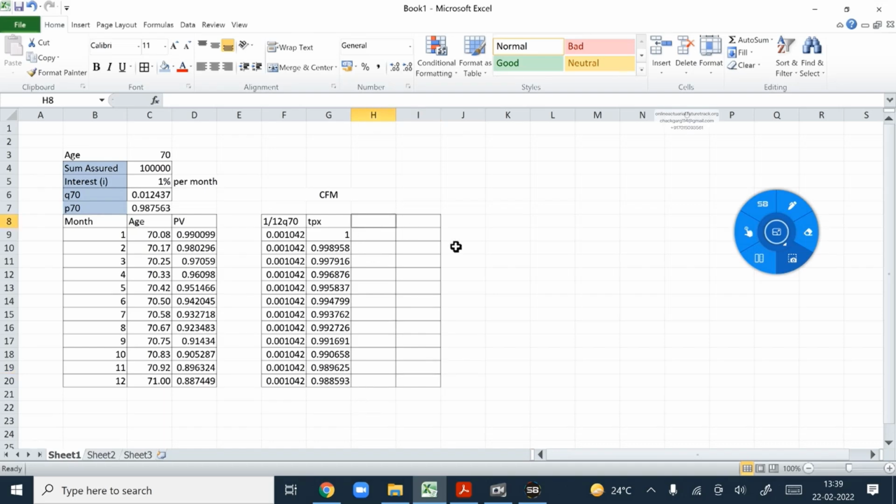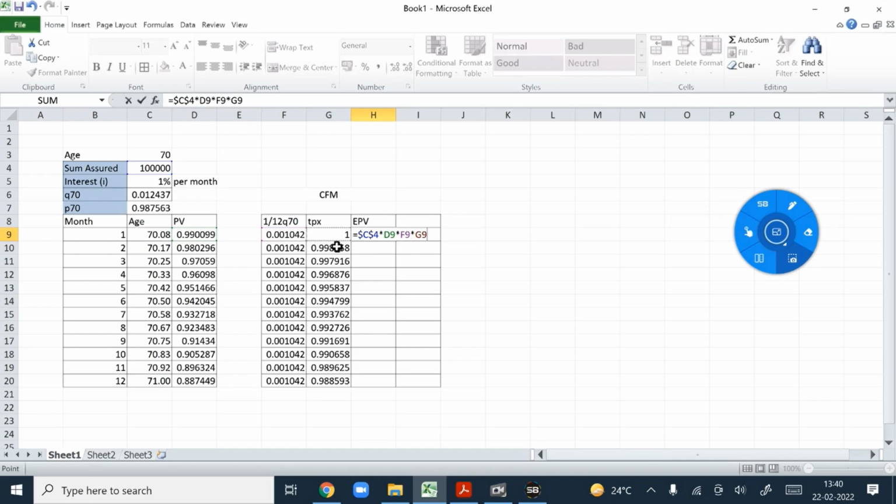Now class, we need to find the expected present value. What is the expected present value? Sum assured into present value into the probability, and the probability is t|q x. I repeat: first is my sum assured, I multiplied the sum assured with the present value, then I multiply with the probability.